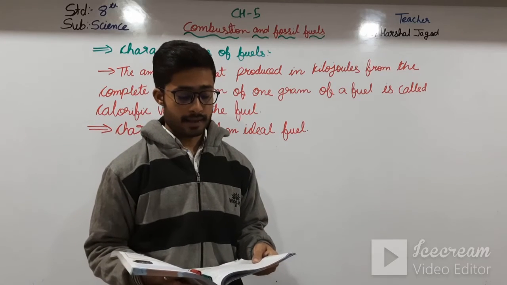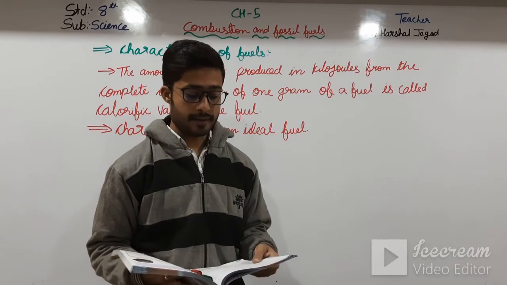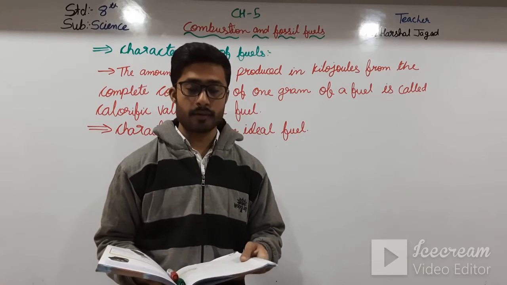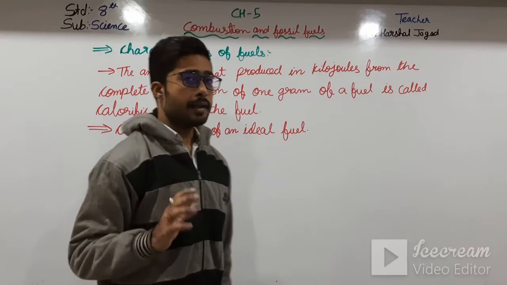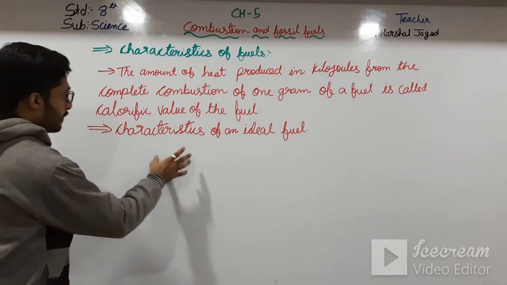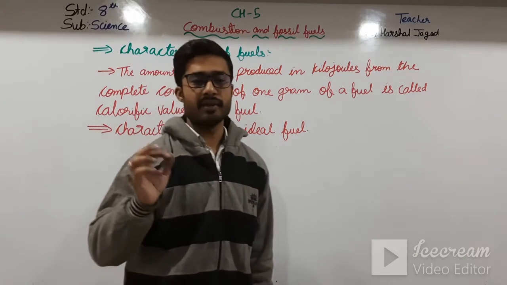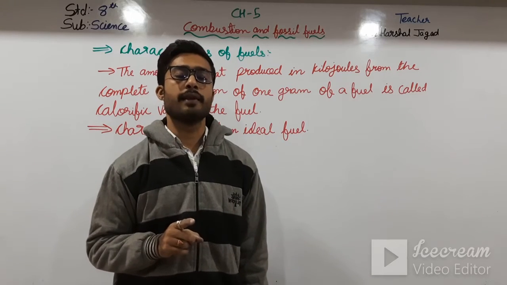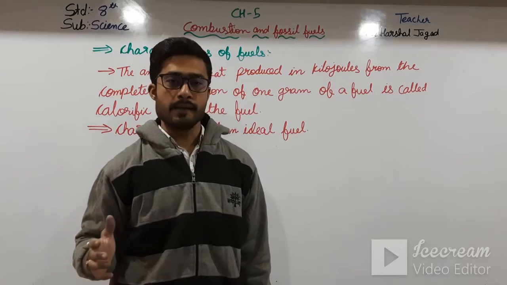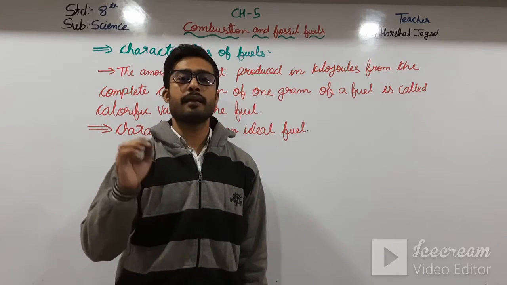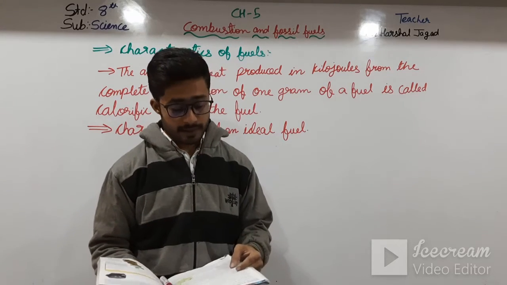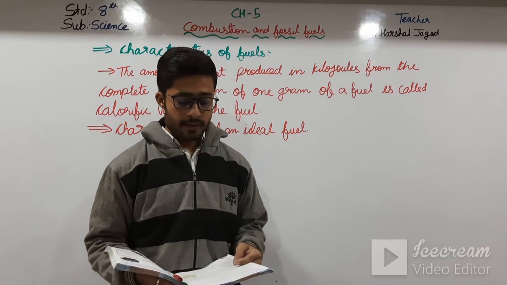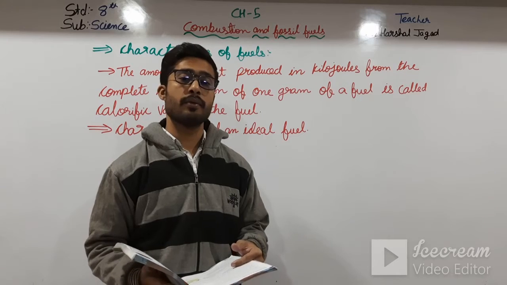Some of the criteria for analyzing a fuel are discussed below. The first is that it should have a high calorific value. An ideal fuel means one of the best fuels. So first of all, the calorific value should be high. Then it will burn completely. And the second one, its ignition temperature should be moderate, neither too high nor too low.